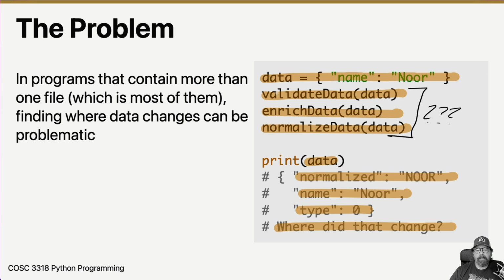Where are they? I would have to go and look at each of these function definitions and determine what's going on, and maybe try to figure out where a bug is in one of those things. And maybe those functions are in different files and all over the place. So it becomes much harder for me to reason about where change happens to my data, because that's the whole point of a program.